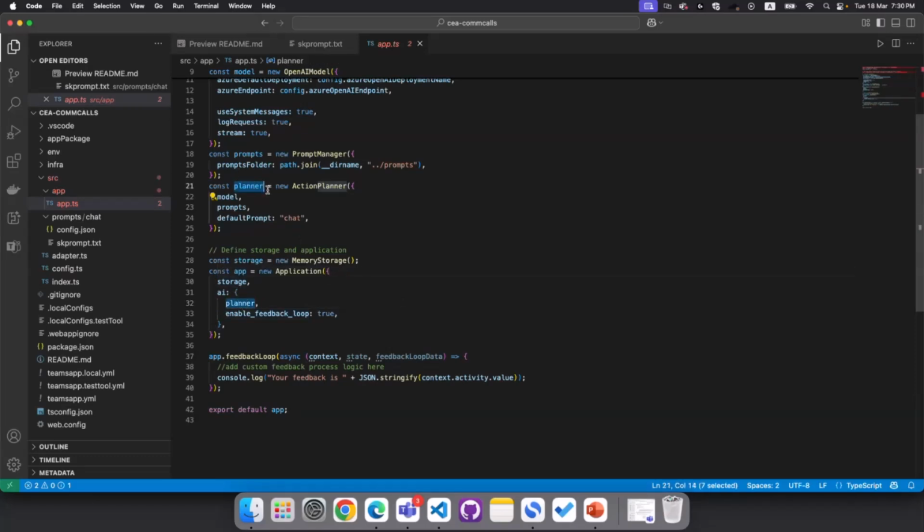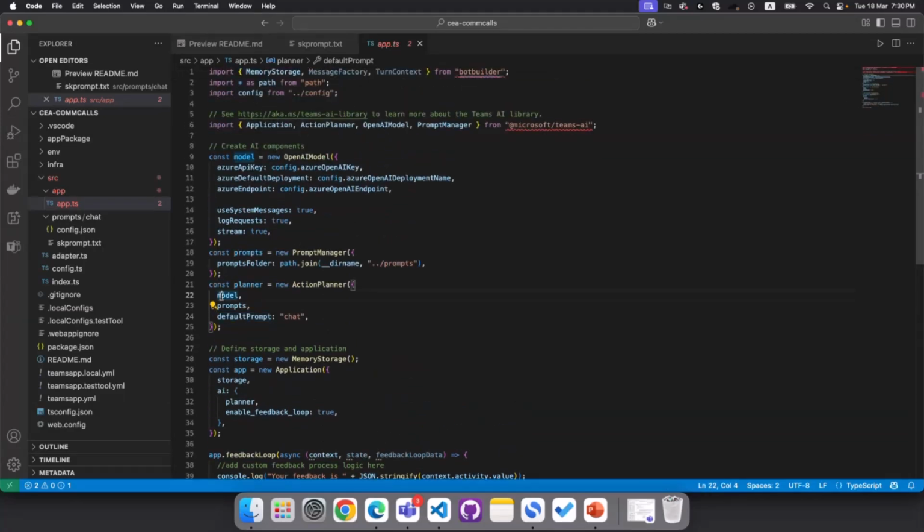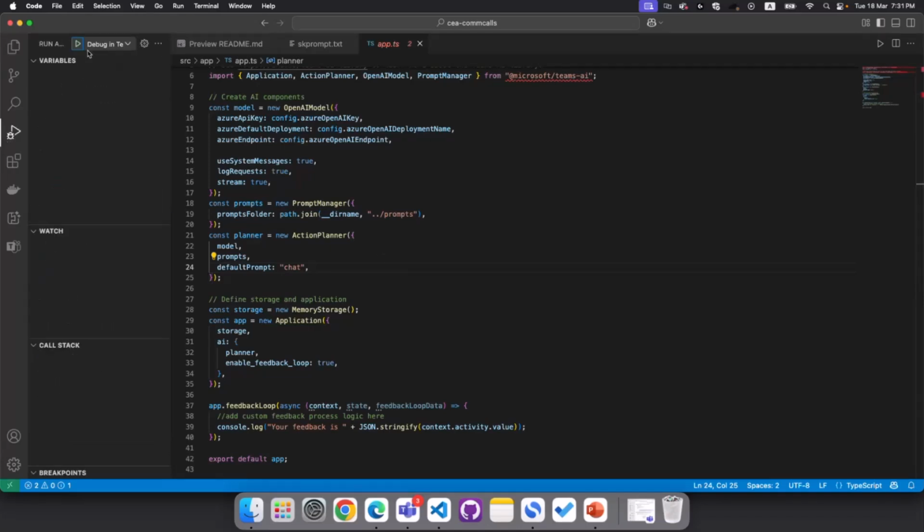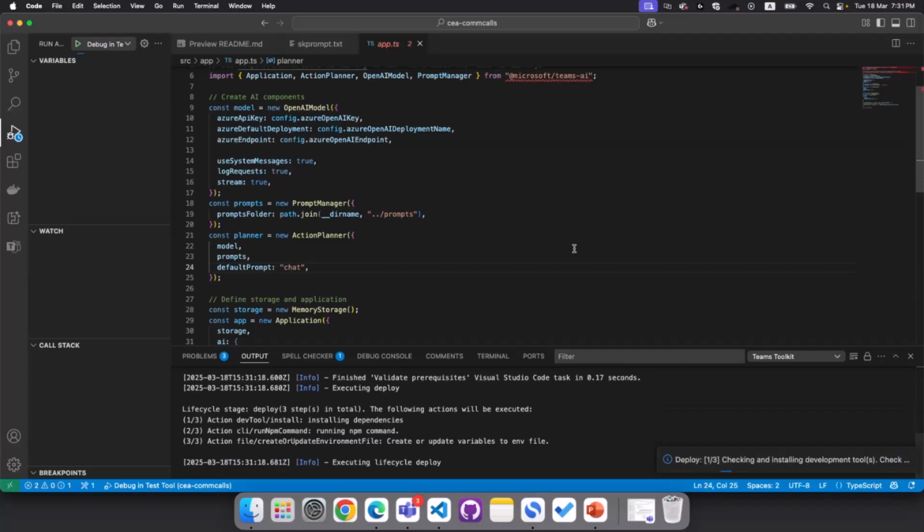When I say everything is handled in the planner, it is the place where I define the model, prompts, and also the default prompt. So when you look back to our model, you will see that all the integration with the Azure OpenAI model is handled here. And the second most important thing is all the prompts, which are available under the chat folder today, are also handled under the planner. So if I quickly test this in the test tool today,